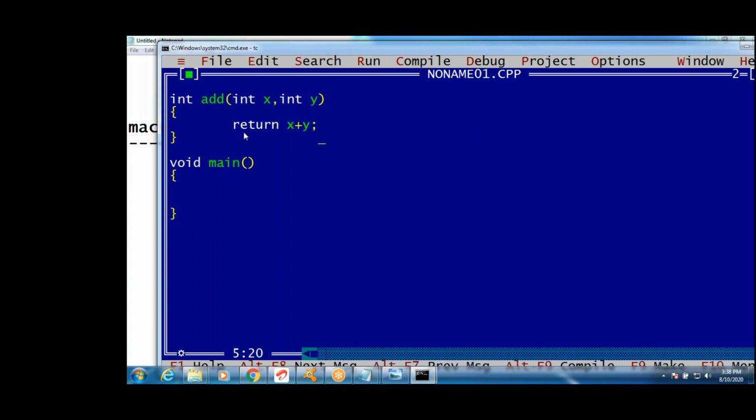Okay, main function. Right, guys? How to write the execution? printf of addition. I want to call it. How to call addition? The addition is percent d, comma addition. Call that function, guys: add of, passing 10 and 20.